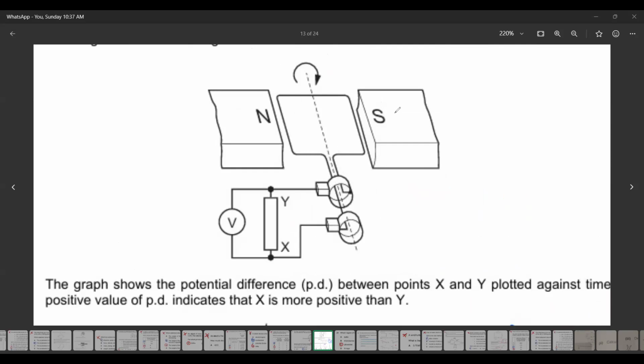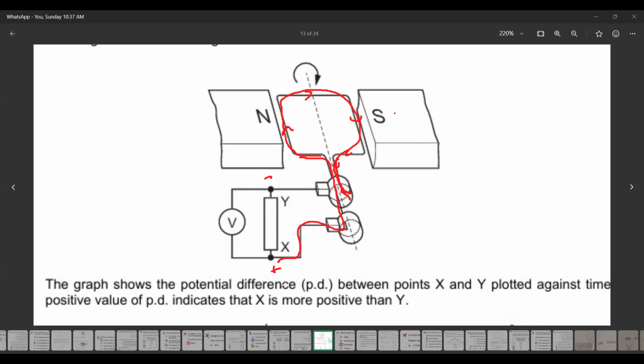When I use the right-hand rule, this is the direction of the current. The current is going in this way. They mention X is positive and Y is negative. So what is the direction of the conventional current? It is out from positive and into negative. So this is representing the correct direction.